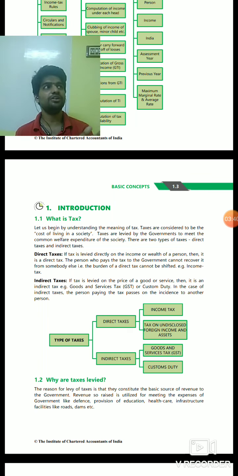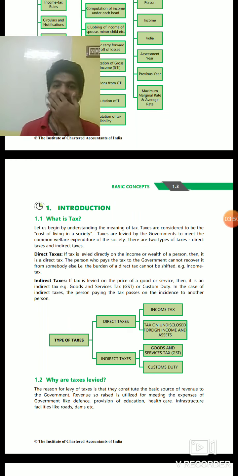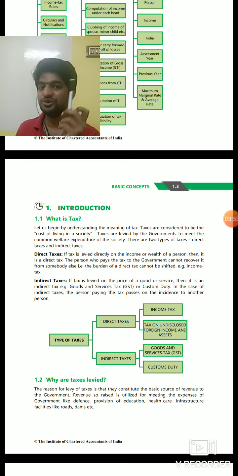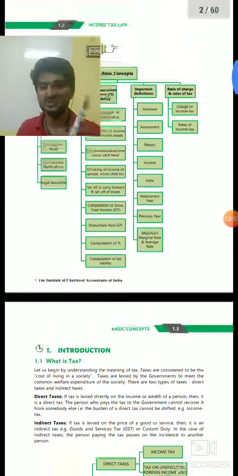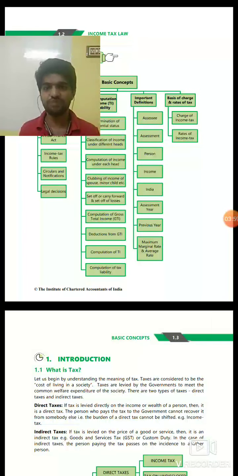There's a country called Zimbabwe where money is available in plenty, but commodities are not available. If you want to buy even a single pen, you need a huge amount of money, because the government printed money for their requirements. That is not a solution.